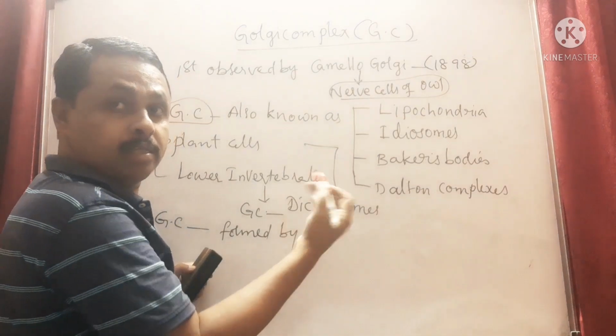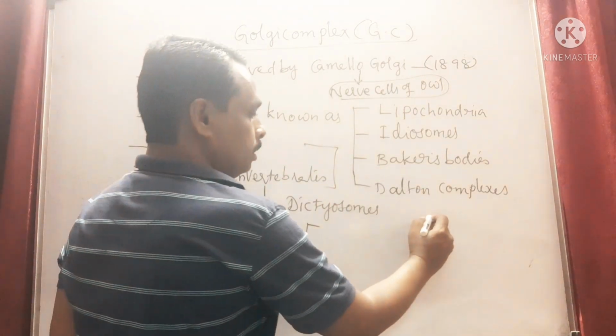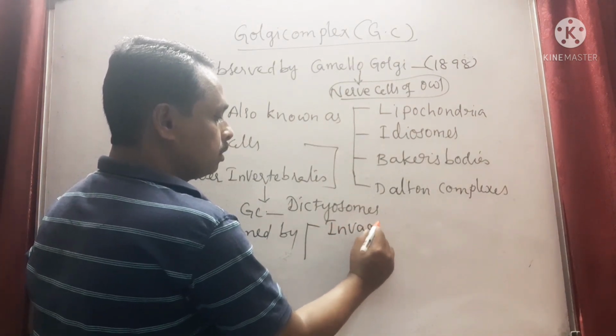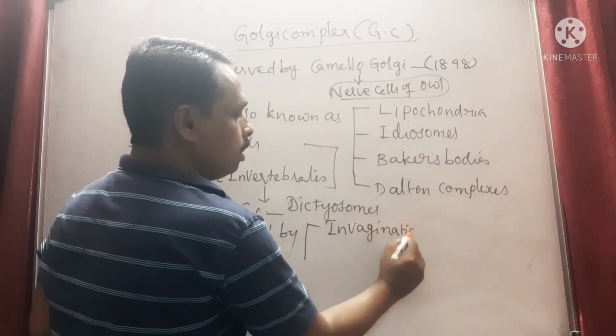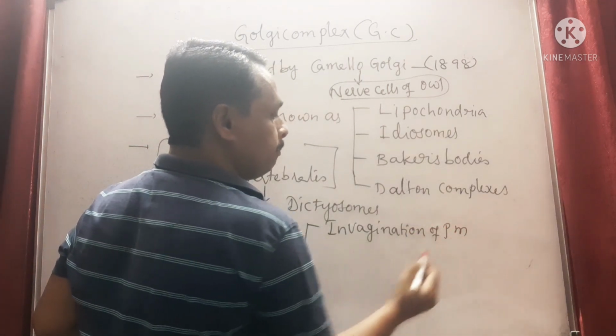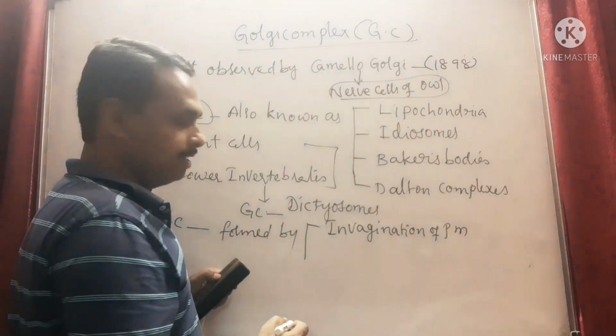By invagination, meaning infolding, of the plasma membrane. PM means not Prime Minister, plasma membrane, in eukaryotic cells.